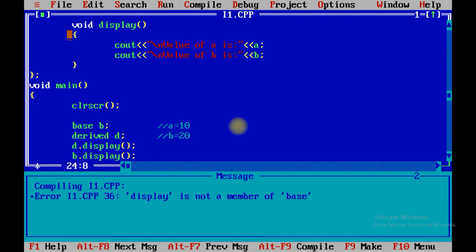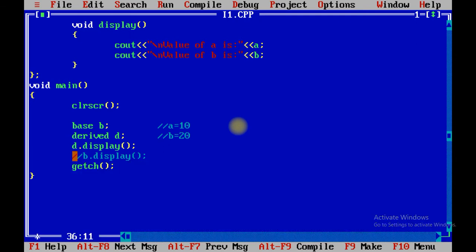So always remember one thing, that display is a function which is part of derived or child class. So you cannot use it with the help of object of base class, because this is a father class. Father always gives to the child, right? The father never asks money or anything in return, right? So this will generate error. You cannot call display function using the object of base class. I hope this thing is cleared.